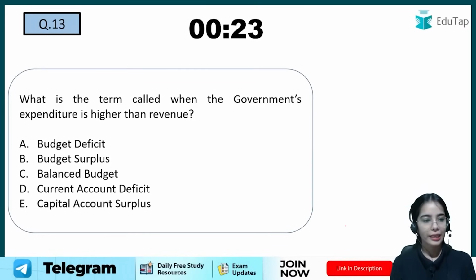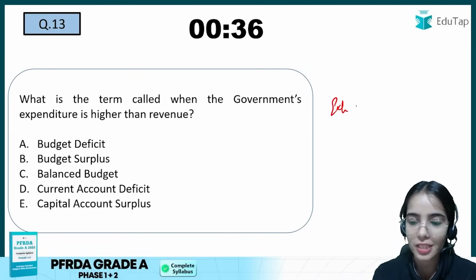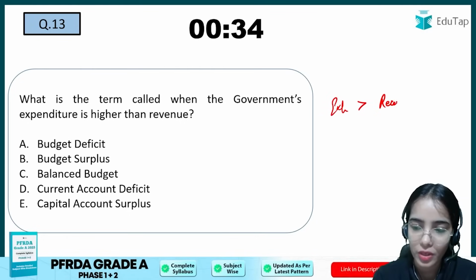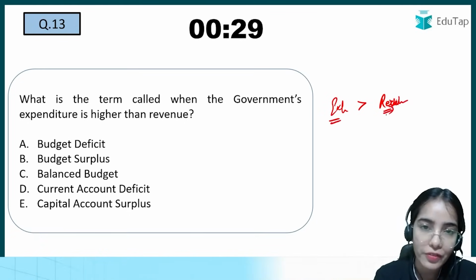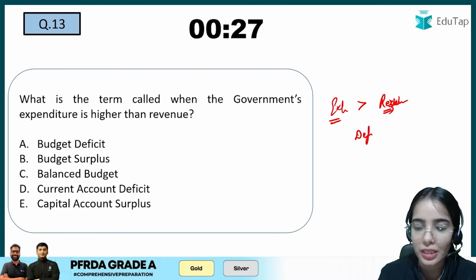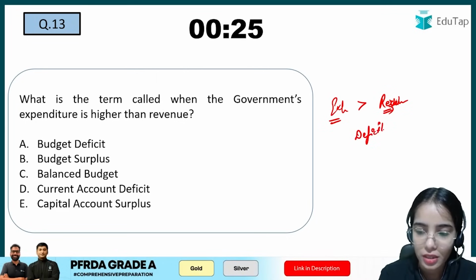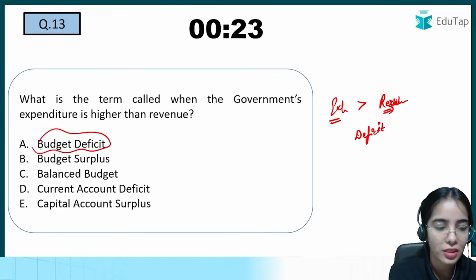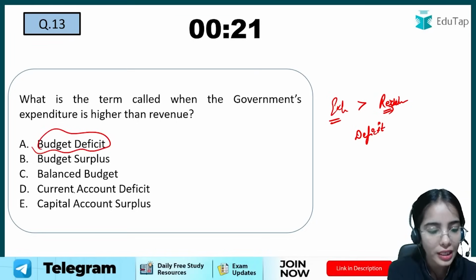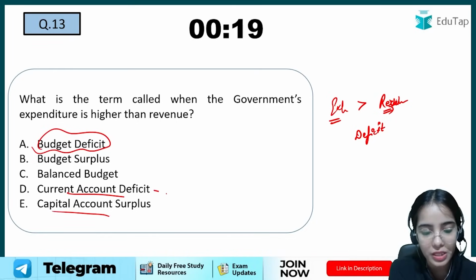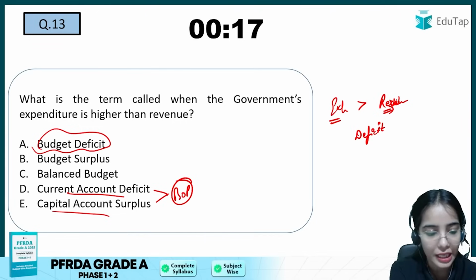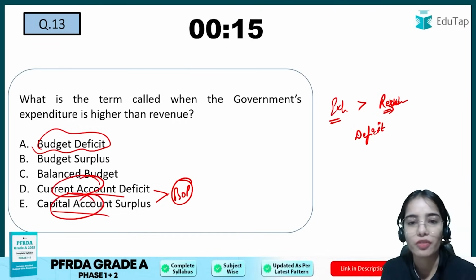Okay, next, what is the term called when the government's expenditure is more than its receipts or its revenue? So when the expenditure is more than the revenue of the government, then this is the budget deficit. Now current account deficit and capital account surplus, this is part of balance of payment. The current account, the capital account, these are part of the balance of payment. These are not under the budget.